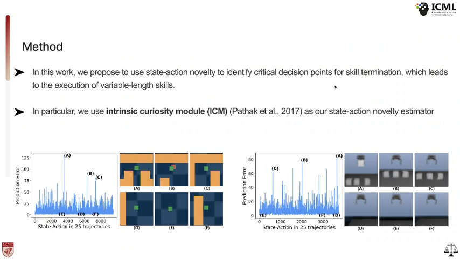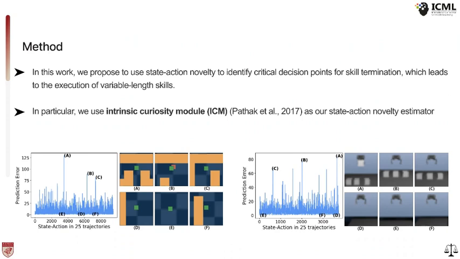While ICM is typically recognized for providing intrinsic motivation signals to drive exploration in online RL, we found it to be an effective state action novelty estimator when it is pre-trained with offline trajectory datasets. Since ICM takes in a state action pair to predict the next state representation, it would have high prediction error for sparse state action pairs in the offline dataset.